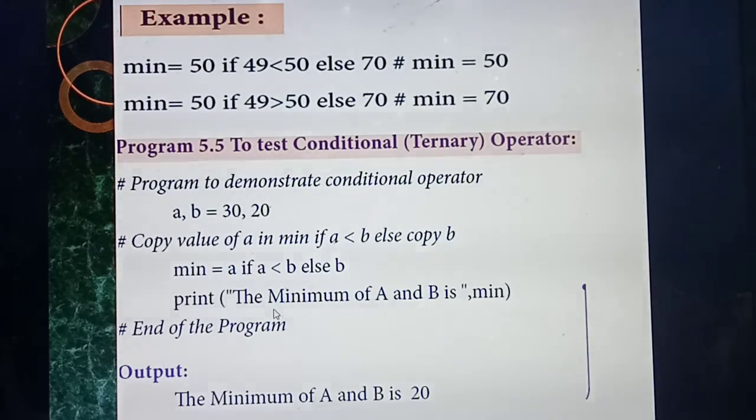Sometimes they will give it like this also. If they ask the question like this, with a pencil you can substitute the values and find it. Value of A is 30. Then if A, 30, is less than 20, else B, value is 20. Then you can easily find it. If you try to find it from the same line, you will get confused, so only I am telling. Next we are going to print the minimum value of A and B as min. So what's the minimum value, students, now? Condition false, so the minimum value is 20.